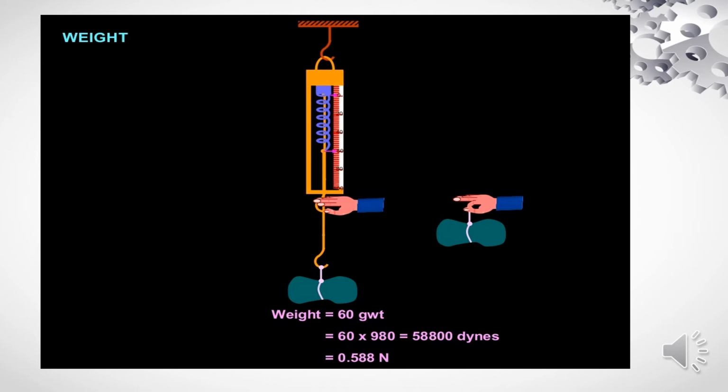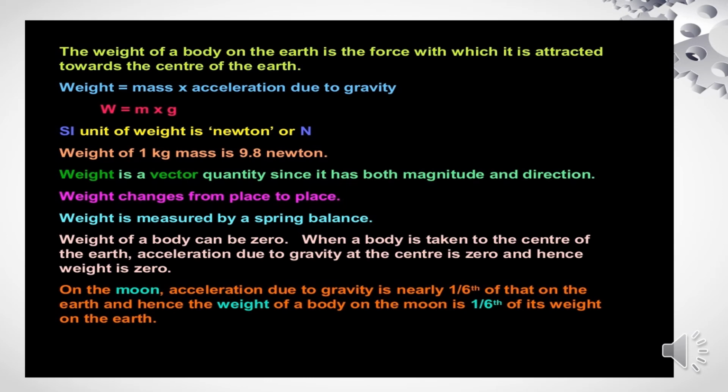You can see in this activity a spring balance hanging a weight of 60 gram, which is multiplied with acceleration due to gravity, that is 60 into 980. We will get 58800 dynes. It means the weight of the particular object is 0.588 newton. So the weight of a body on the earth is the force with which it is attracted towards the center of the earth.